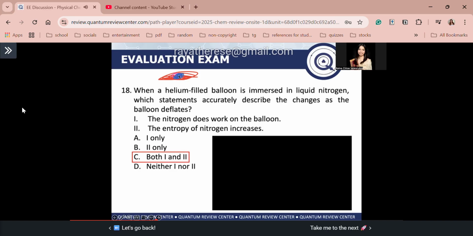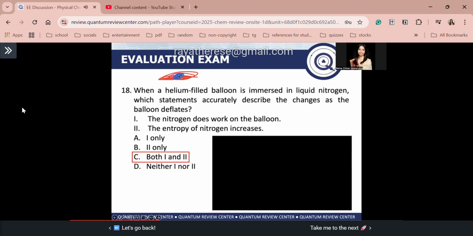Tama? Tapos sabi dito, guys, okay, the balloon deflates. Anong meaning kapag nag-deflate yung balloon nyo? So nagdi-decrease, nagko-compress ang volume ng balloon nyo. The system is undergoing compression. Tama? Nagdi-decrease ang volume. So guys, anong nangyayari kapag nagdi-decrease ang volume or nako-compress ang system? So guys, the surroundings does work on the system, right? Okay, so assume natin, guys, yung system nyo is the helium and the balloon. Okay, so statement 1 is true, diba? The nitrogen, which is the surroundings, does work on the system, which is the helium-filled balloon. So statement 1 is correct.